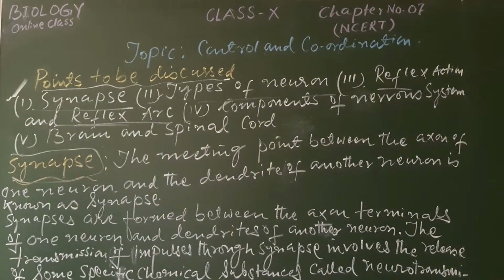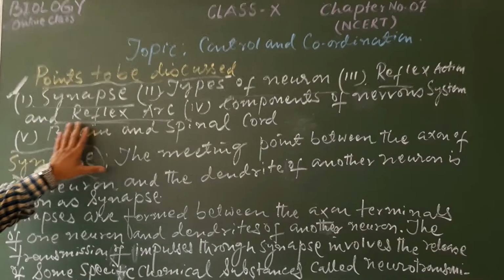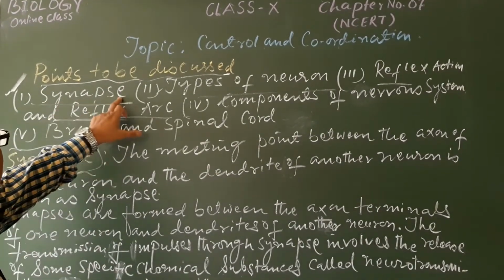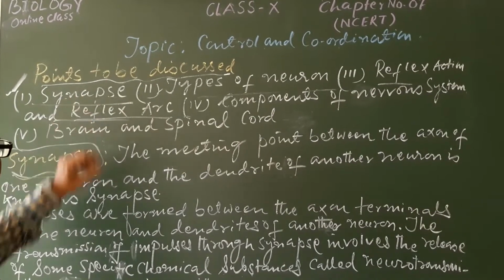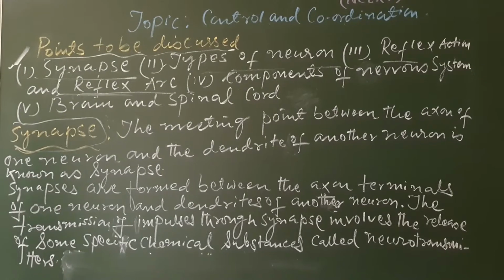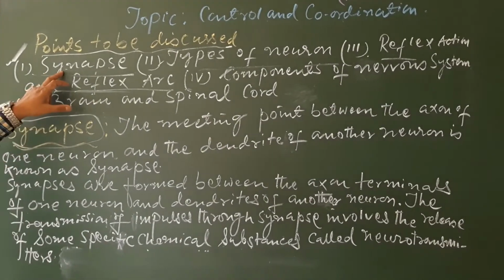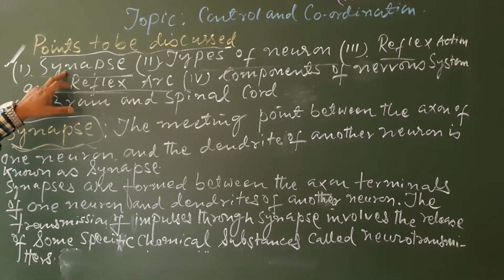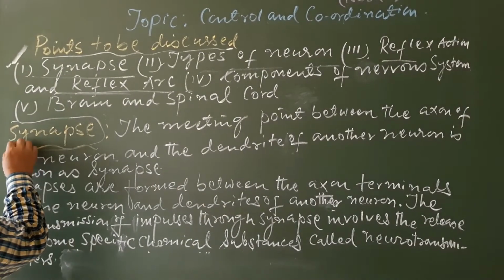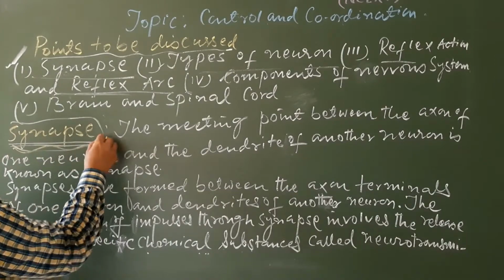In these sections of the lesson, this one is the part that we completed last week, and after reaching this portion, we did not define that point, that is the synapse.